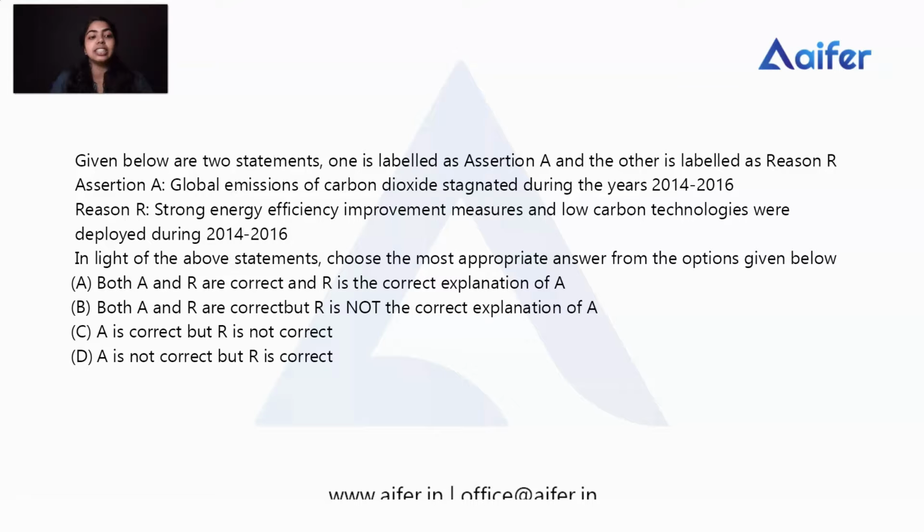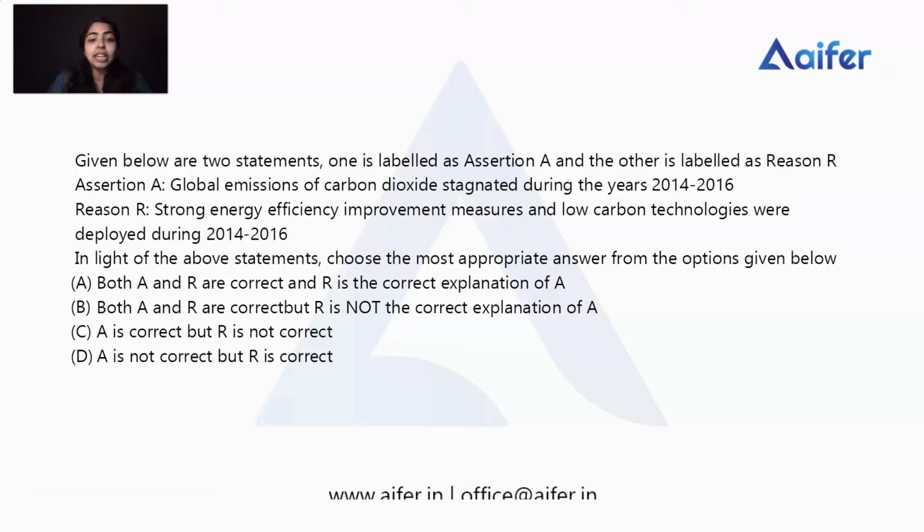The reason here is: strong energy efficiency improvement measures and low carbon technologies were deployed during 2014 and 2016. So here we can check whether there is any connection between the assertion and reason or not. The assertion, that global carbon emission was stagnated during those years, is right. It's a correct statement. We can check what the reason behind that is.